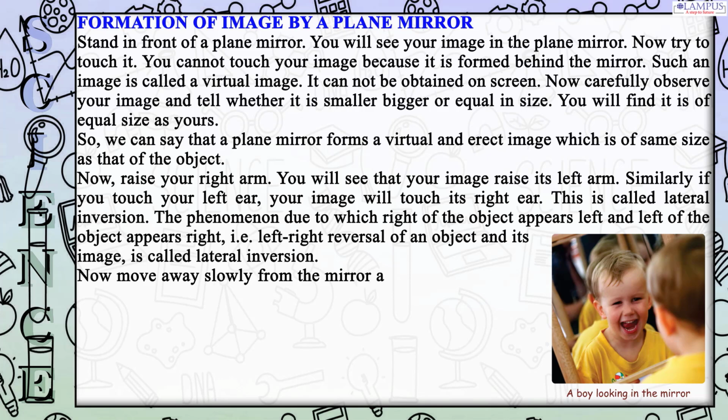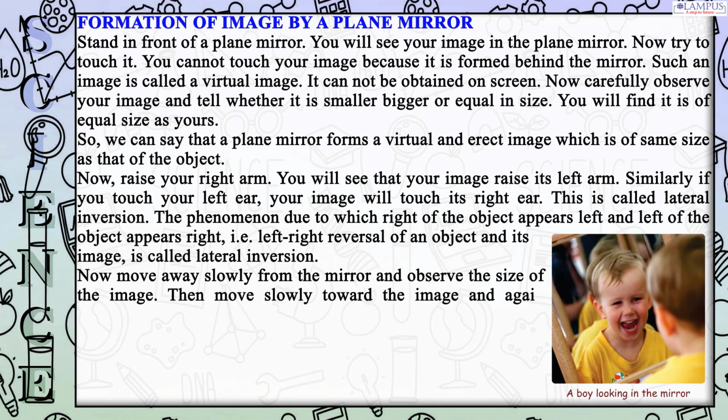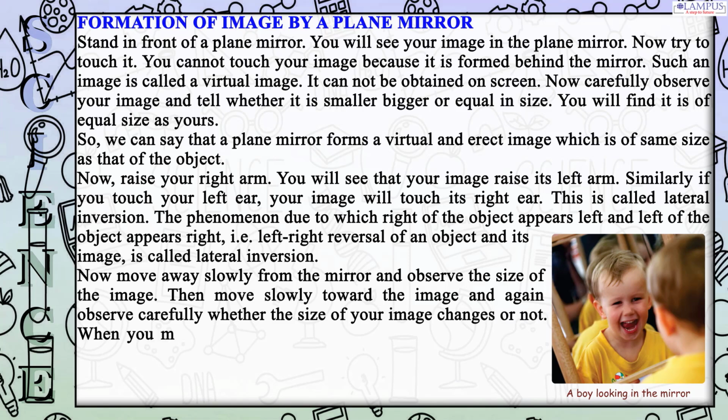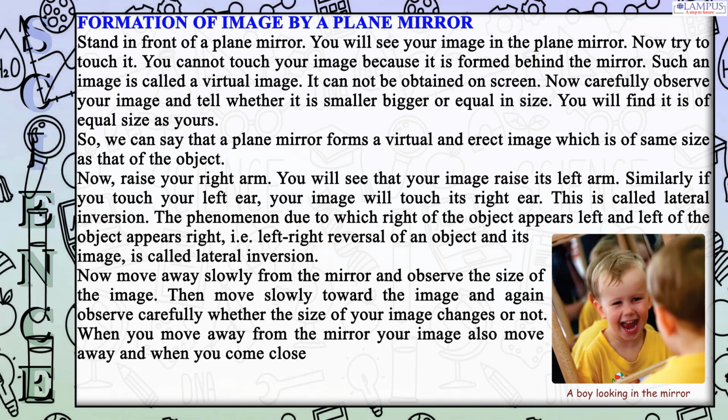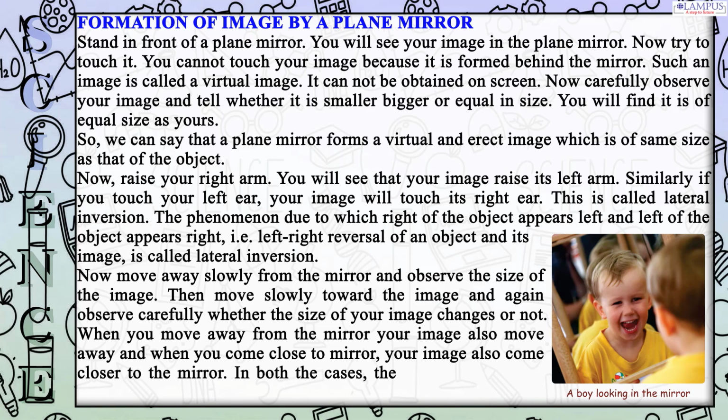Now move away slowly from the mirror and observe the size of the image. Then move slowly toward the mirror and again observe carefully whether the size of your image changes or not. When you move away from the mirror, your image also moves away, and when you come close to the mirror, your image also comes closer to the mirror. In both cases, the size of your image does not change.